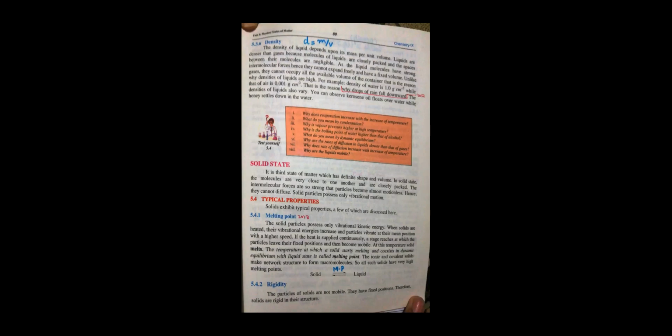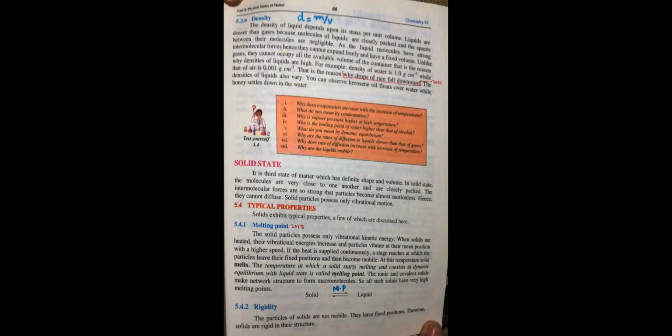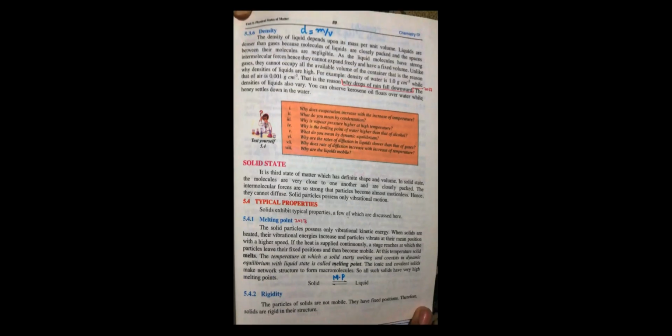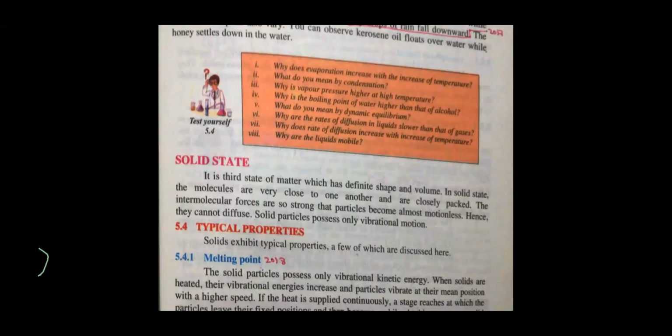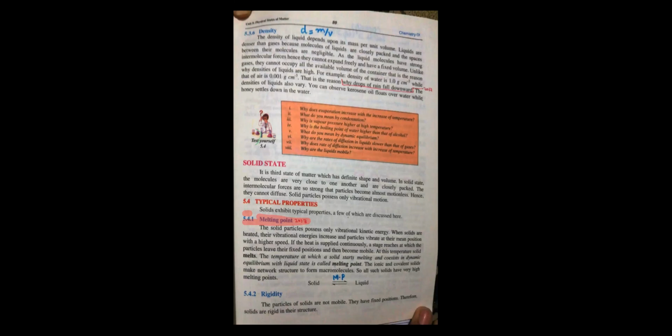I'm just highlighting that we are on melting point. This is an important one, and it is important in the perspective that in 2018 it came in the exam. Now melting point is the important property of solids, while boiling point is the important property of liquids. Boiling point is the point at which the liquid is going to boil. And what about melting point? Melting point is the point at which a solid has the property to melt.